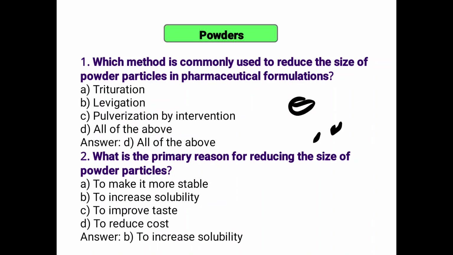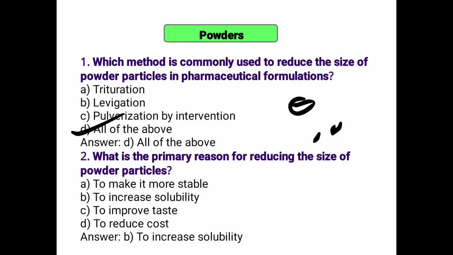In pharmaceutical engineering, the chapter is size reduction, reducing the size from larger into smaller ones. The phenomenon is called size reduction, also called trituration. Mortar and pestle is used for trituration. Levigation, pulverization by intervention. So all of the above is the correct answer. Trituration, levigation and pulverization are used to reduce the size, improve the surface area and improve the pharmacological actions.